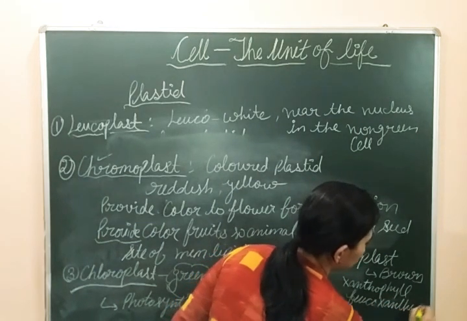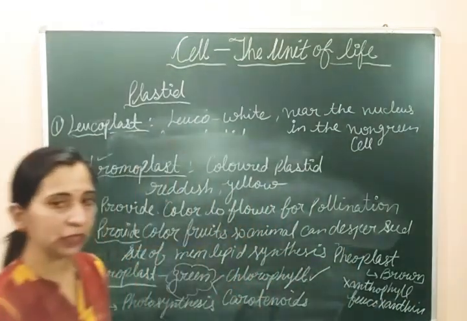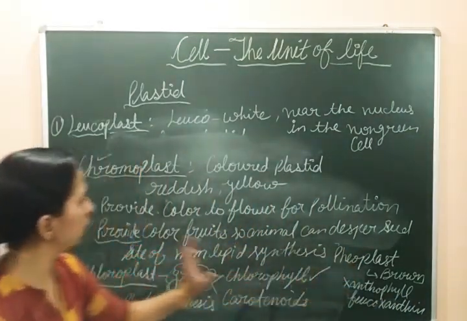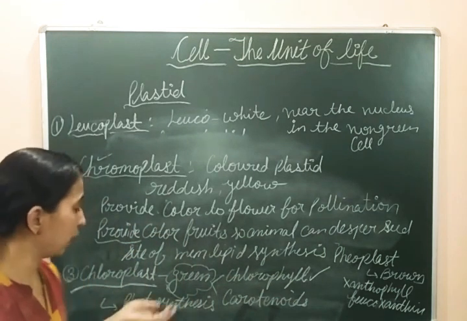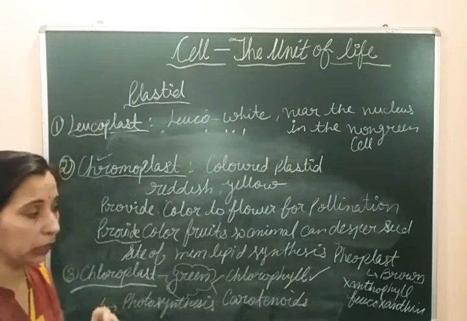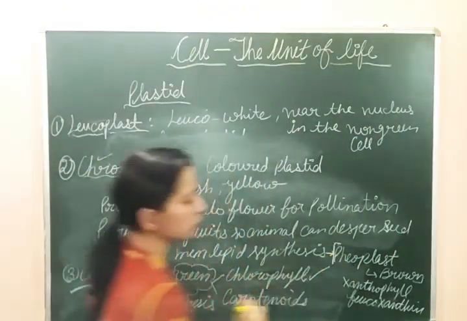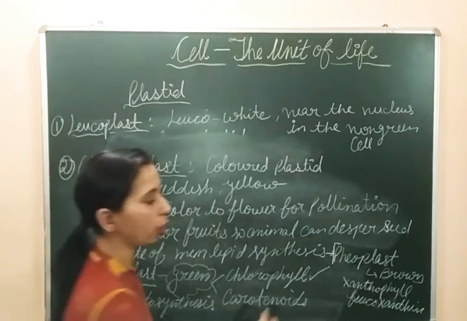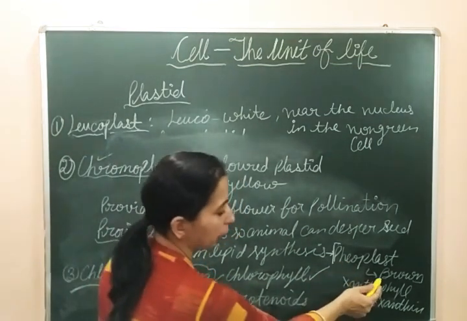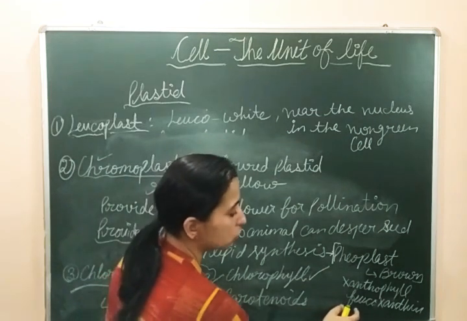That is the fucoxanthin. In some books you will find this as a part of the chloroplast. The chloroplast which is present in the case of algae has a specific color, and this chloroplast in the case of brown algae is known as pheoplast, which has brown color and has the pigments xanthophyll and fucoxanthin.